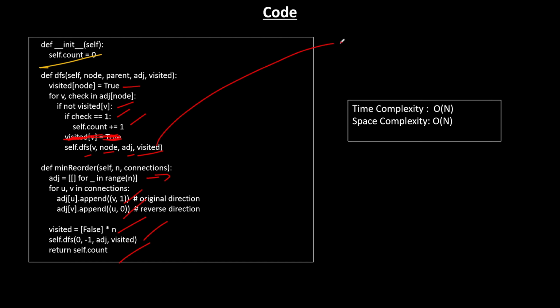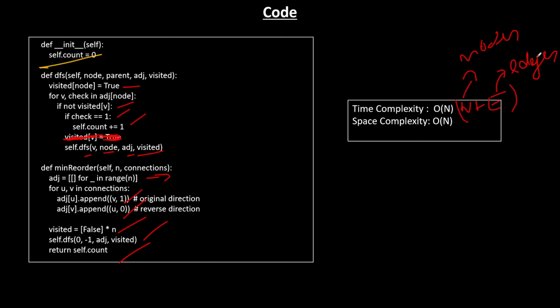Now, the total time complexity for this becomes O of n. But in general graph problems, time complexity comes out to be n plus e, right? Now let me explain why O of n is here. N represents the nodes, and E represents edges.